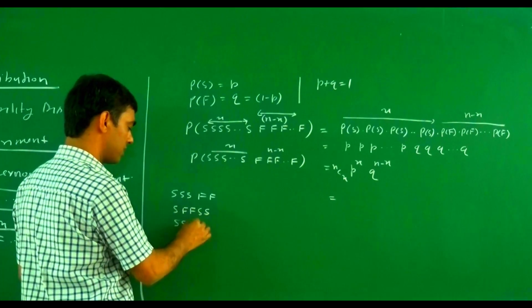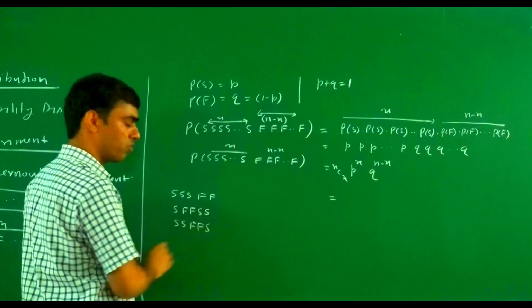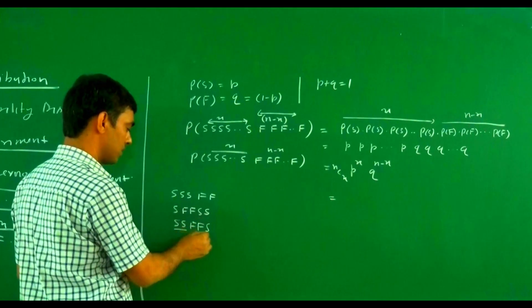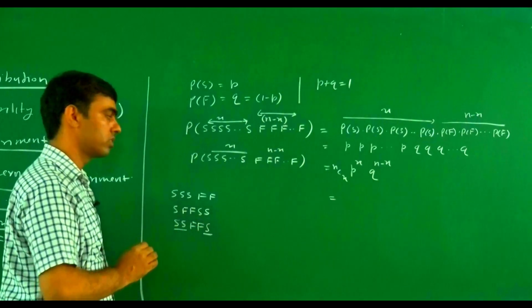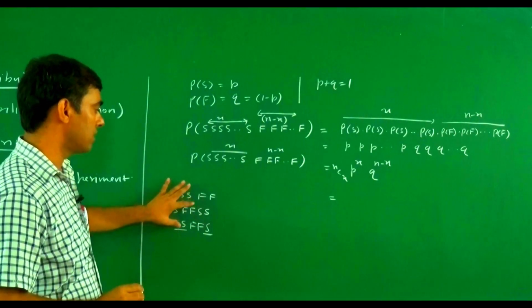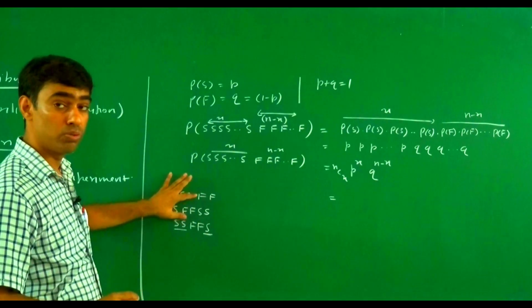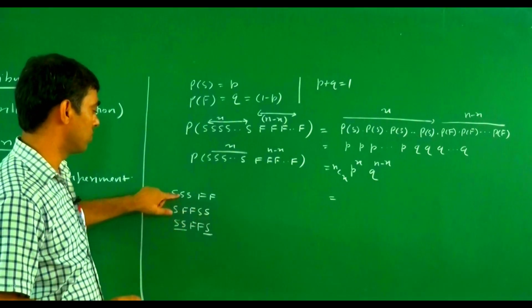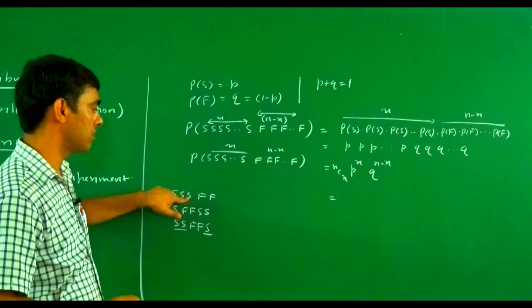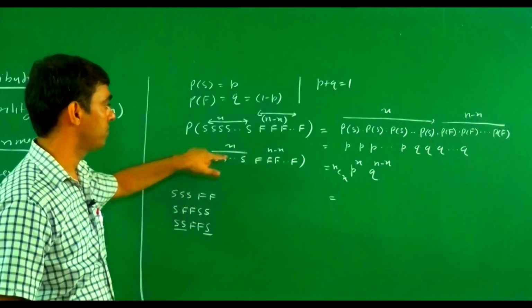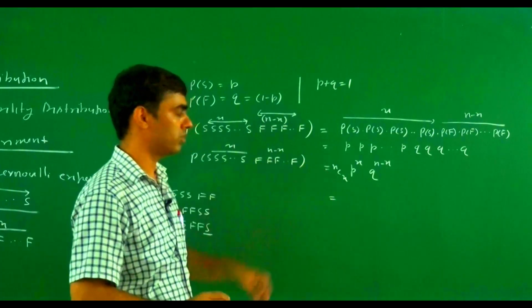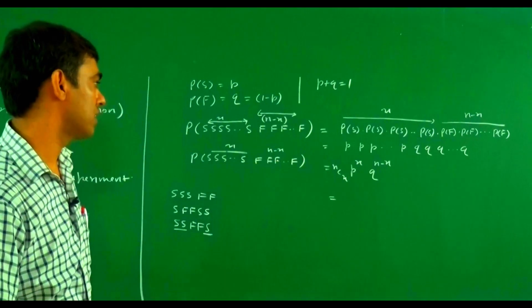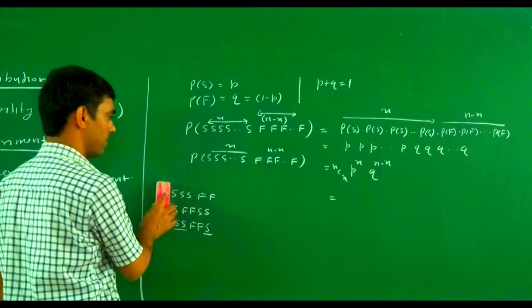Maybe 2 successes, then 2 failures, then 1 success. These are the different ways. So what is the total number of ways? With 3 successes in 5 trials, it is 5C3. Here there are N trials and X successes, so the total is NCX, P to the power X, Q to the power N minus X.